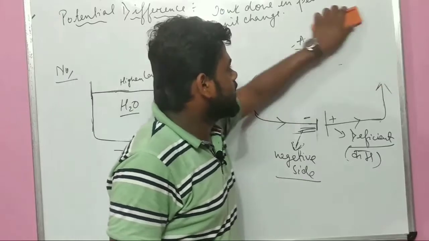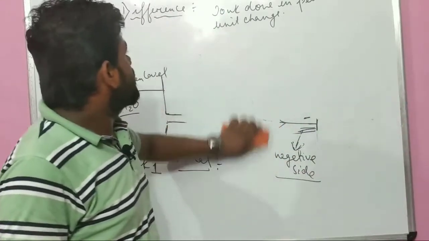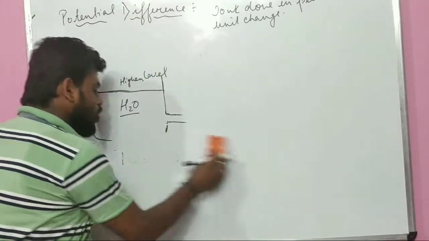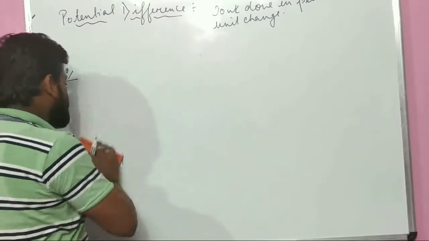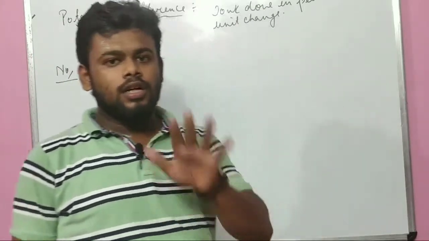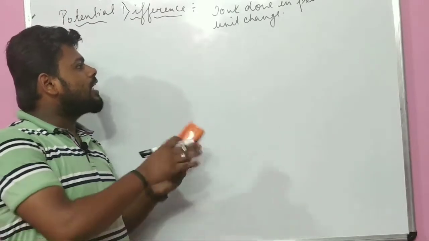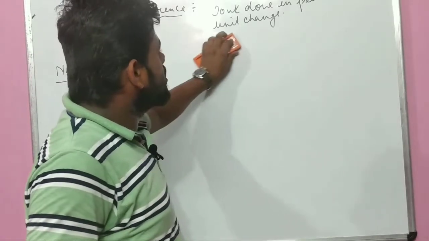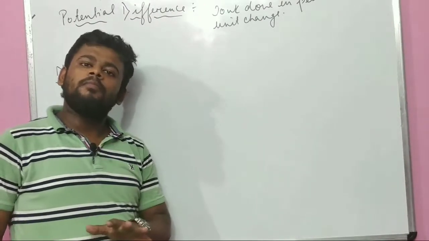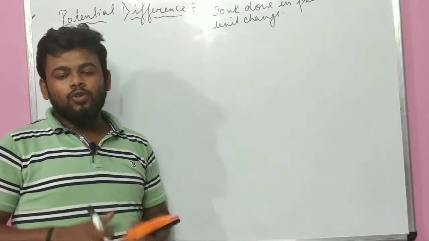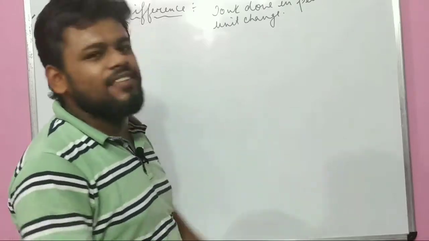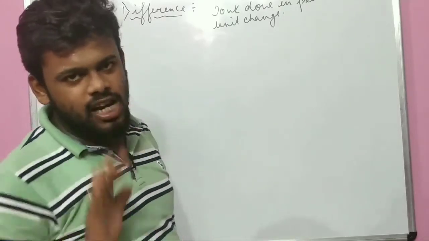Let us stick to another thing, that is potential difference. Why did I give all these examples? Because this time this particular type of question came in the exam in 2020. That's the reason I want the students who are reading with me not to face a single type of problem. Those who read with fundamentals, I want each and everyone to crack 90 out of 90. Did you understand?